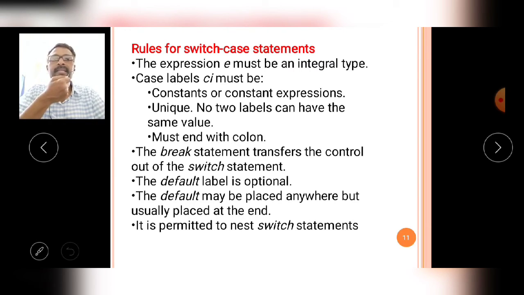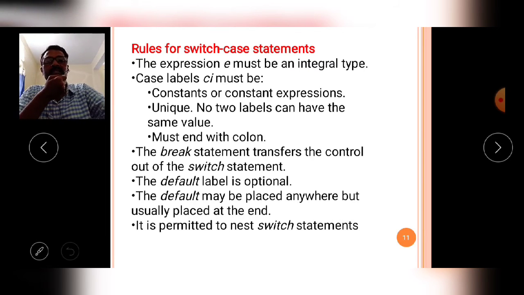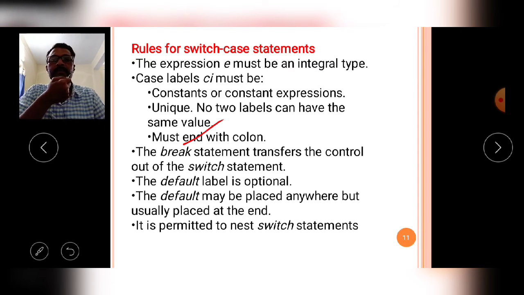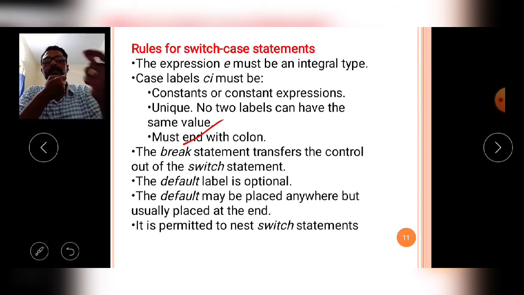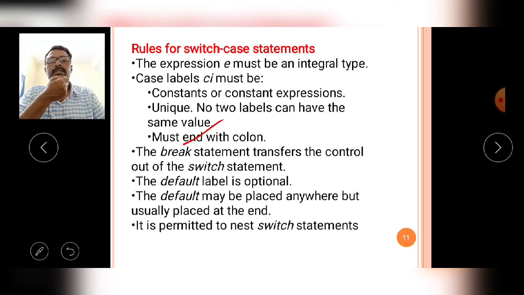Then the break statement transfers the control out of the switch statement. When one option is executed by the switch statement, the break statement moves the control out of the switch statement.